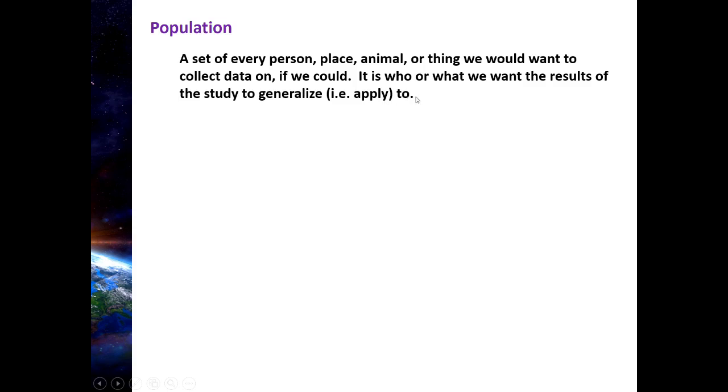All right. So don't worry. I always give examples. So if you hear a definition and you're like, I don't know what she just said, well, that's okay, because I am going to give you examples. Okay. So let's just take this apart a little bit first. Okay. So every person, place, thing, etc.